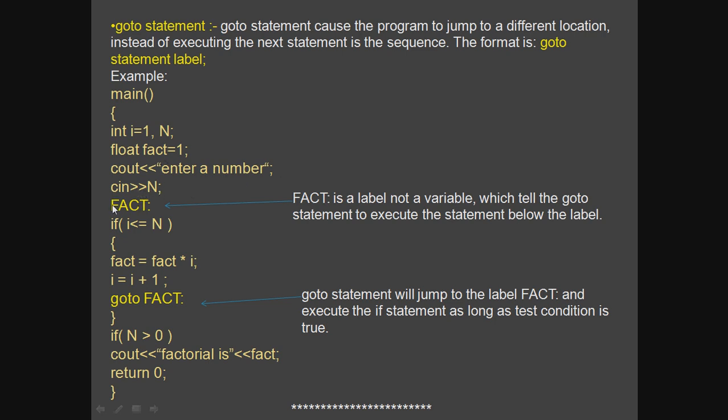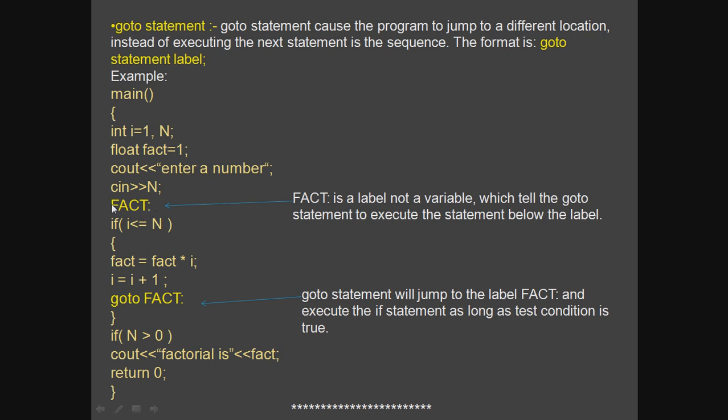Now you can see that after that, this FACT in capital letters and a colon is written here. This actually acts as a pointer, or you may say the address for the goto, to search, find it and repeat it. So fact is a label, not a variable. It looks like a variable, but it is not a variable. It tells the goto statement to execute the statement below the label. Whatever is written below this label, I have highlighted in different colors so that you can see and understand.